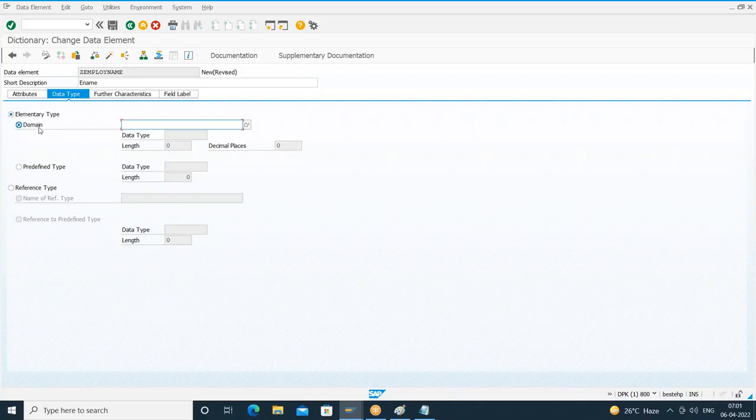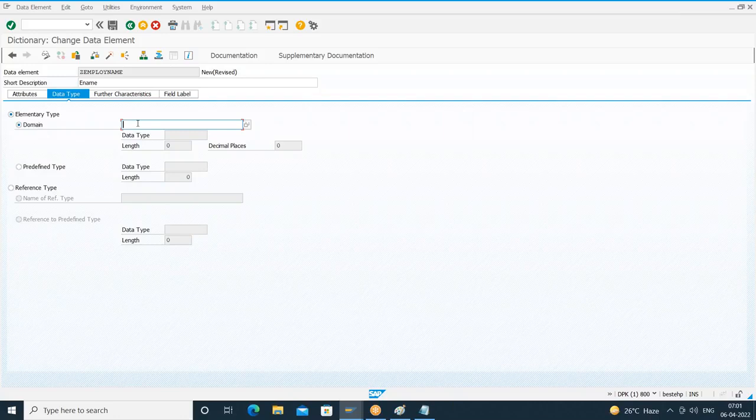So what does a domain mean? A domain is also a reusable dictionary object which stores the technical properties of the field like data type and size. I repeat, a domain is a reusable dictionary object which stores the technical properties of the field like data type and size.